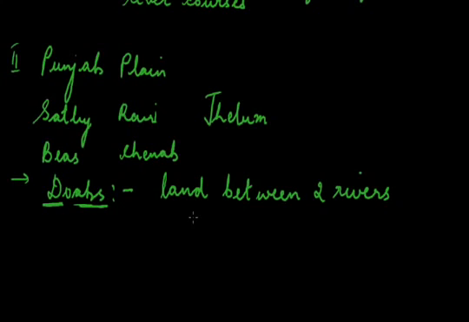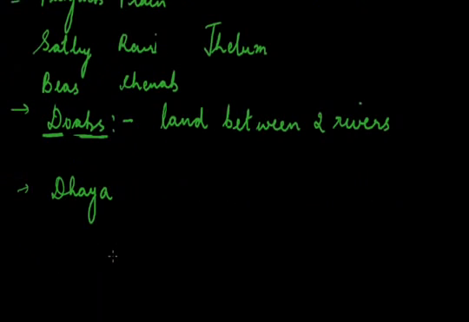The mass of alluvium has been broken by the river courses which have carved for themselves broad floodplains of Khadar flanked by bluffs which are locally known as Dhaya. These bluffs, as high as 3 meters or more, have been heavily gullied. The Khadar belt, known as wetlands, though liable to flooding, is agriculturally valuable. This was about the Punjab plain.